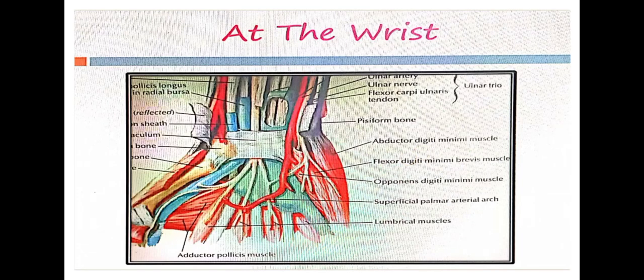Now what happens at the wrist? The ulnar nerve has crossed the axilla, the arm, and the forearm. At the wrist, the ulnar nerve passes superficial to the flexor retinaculum. This is what we call the flexor retinaculum.